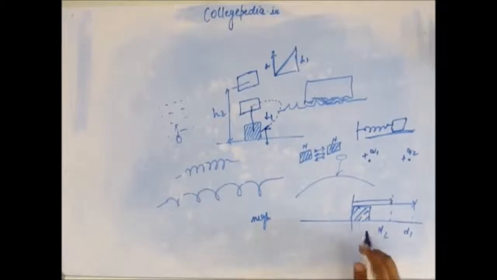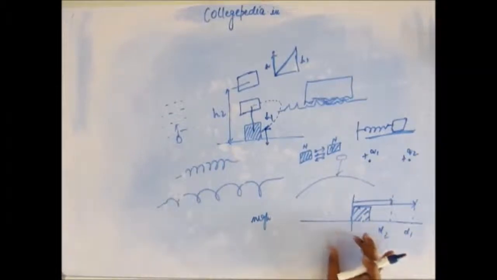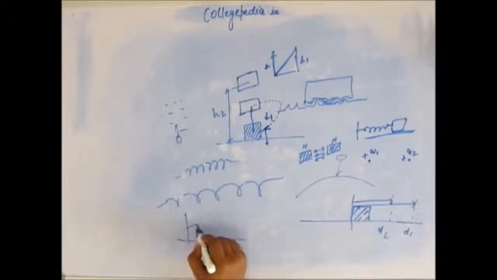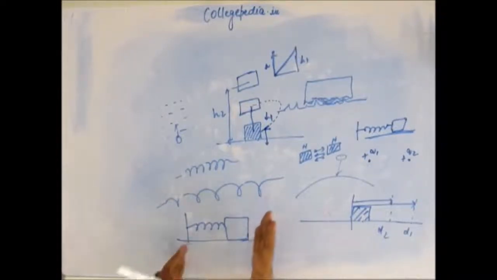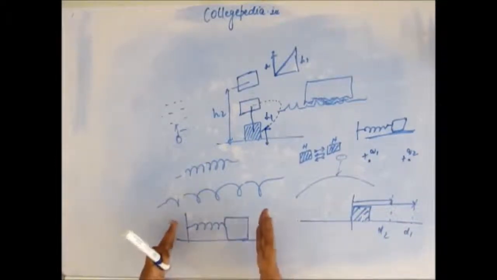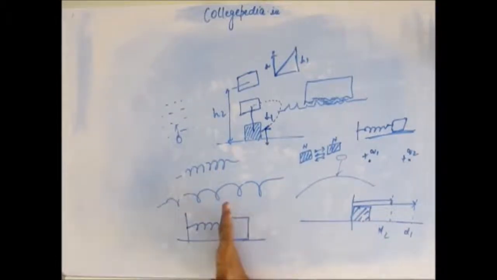If there were a block on a frictional surface and I moved it forward and then moved it backward, in both cases I would have to do work. Instead, if there was a spring-block system kept on frictionless ground like this, when I press this block towards the wall and there is some contraction in the spring, I have to do work to move the block towards the left.